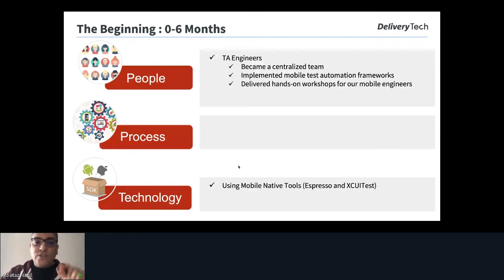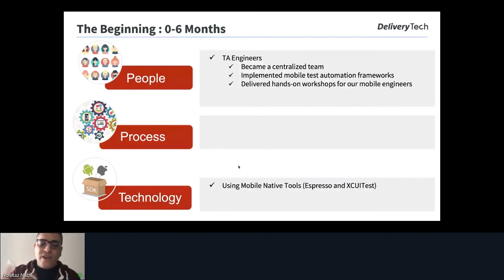Then we started delivering hands-on workshops to our mobile engineers. At the beginning, we started with offline workshops. It was one small meeting where we sat together and wrote one test script. After that, the mobile engineers knew more about the test automation frameworks, how to write test scripts, how to use the page object model, and how to run the tests using different parameters and configurations.